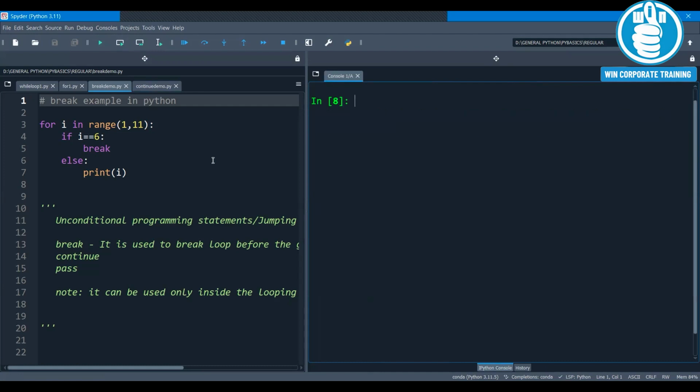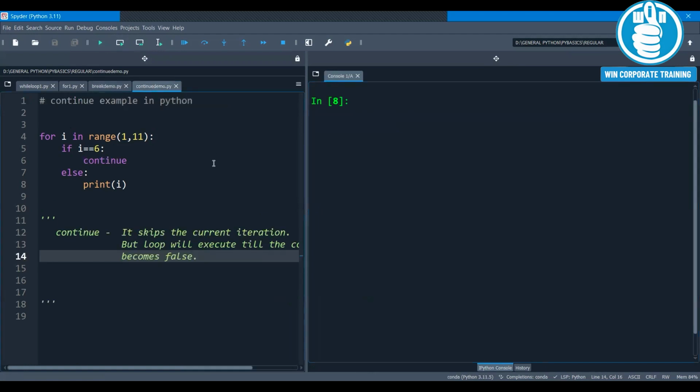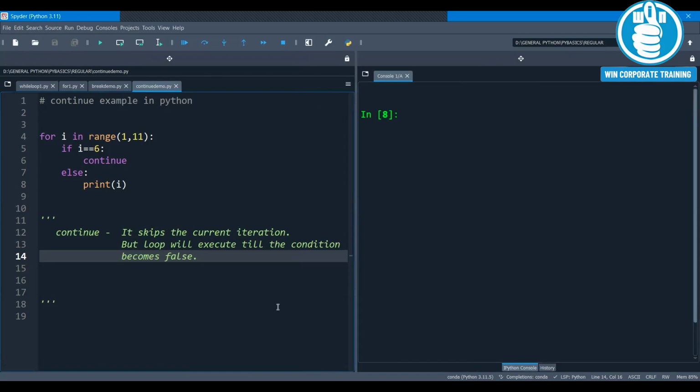After the break statement, we have the continue statement. The continue statement will help you skip the current iteration, but the loop will continue to execute till the given condition becomes false.